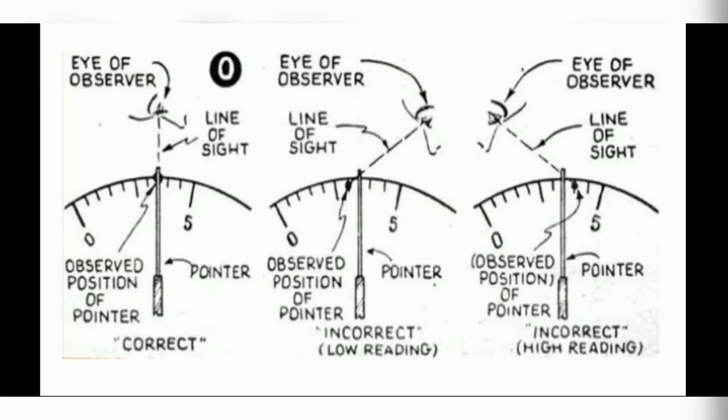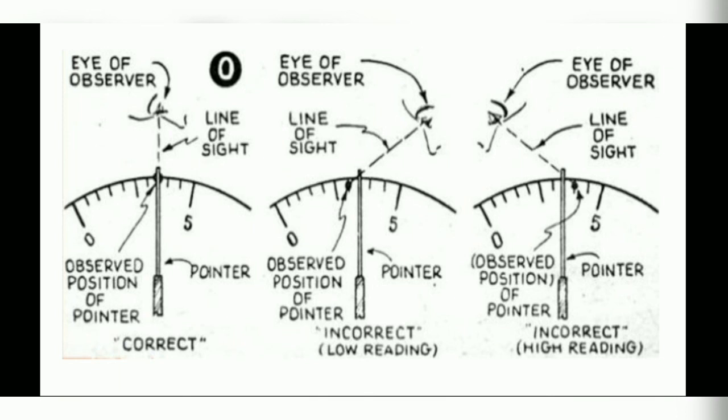So this is the picture. In that we can see how we can avoid the observational error. The first picture shows the correct position. That is, if the eyes of the observer are perfectly aligned with the pointer, then we can observe the correct reading.